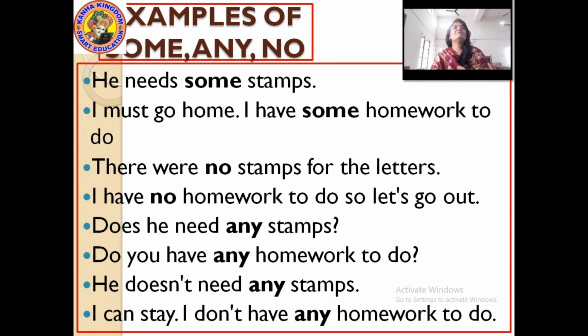Okay, there were no stamps for the letters. As I have told you, no is the easiest. No means 0. So by the sentence only we can understand there are no stamps for the letter, means no stamps are left for sticking on the letter. Next, I have no homework to do, so let's go out. It means nil homework, no homework, so now I can go out.